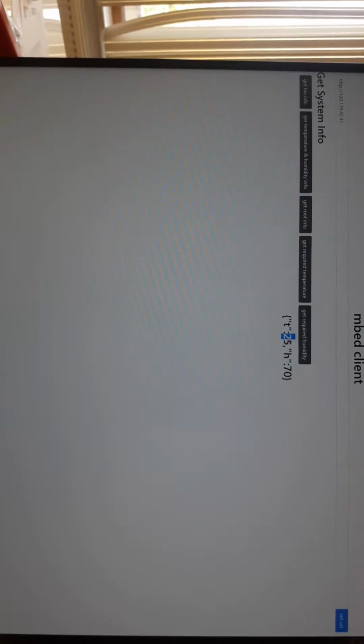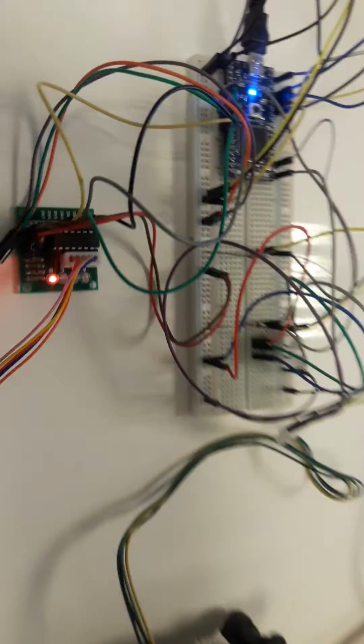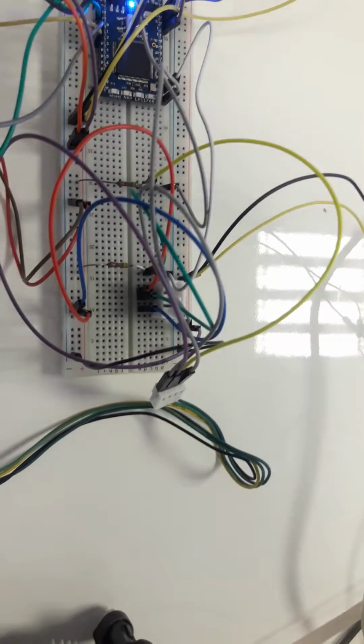I want the temperature to be 10, and right now the temperature is what? Let's see from the temperature sensor. So right now the temperature is 25, humidity is 70. By the way, I forgot to mention that there is also a temperature and humidity sensor. So right now temperature is 25, but my ideal temperature is 10. So my fan should go faster.